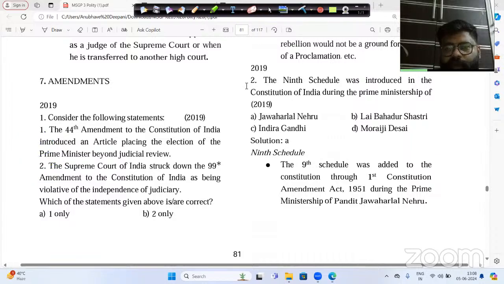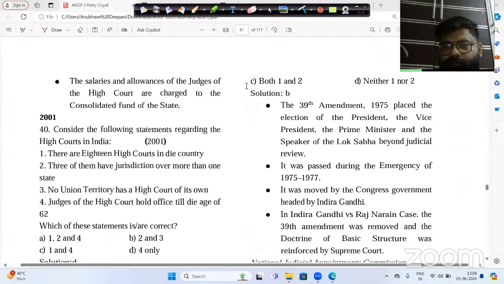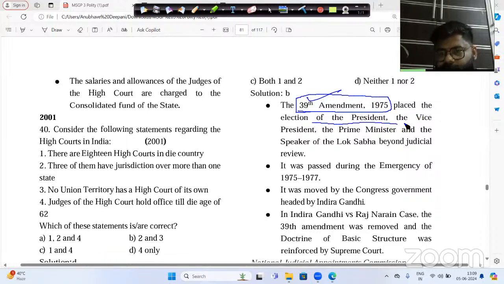Now, let us try to understand the explanation of everything here. The explanation tells you that it was not the 44th Constitution Amendment 1978, but the 39th Constitution Amendment 1975. This was the amendment which said that the election of the president, the vice president, the prime minister, and the speaker is beyond judicial review.